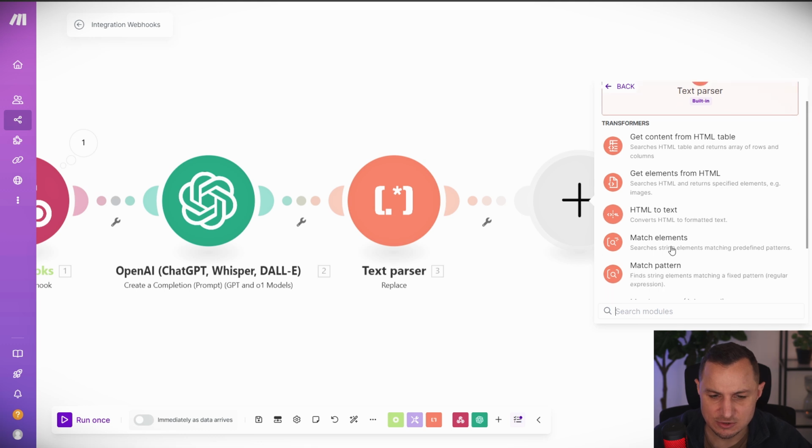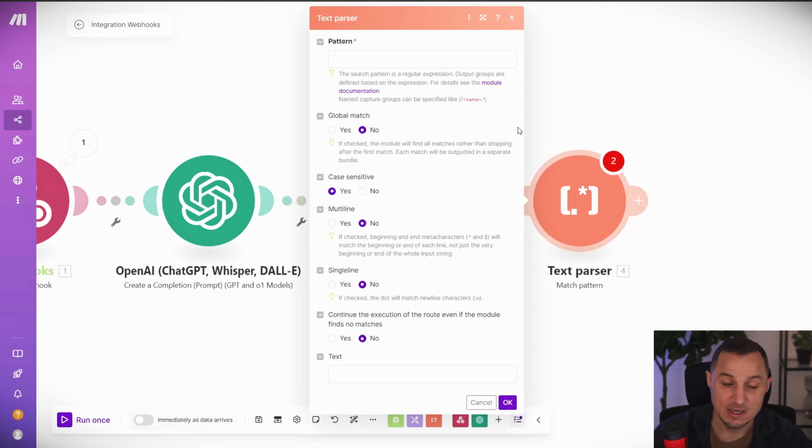The second parser should match patterns. And here comes a very advanced technique. You don't need to understand it at this point. You can just use it as is.